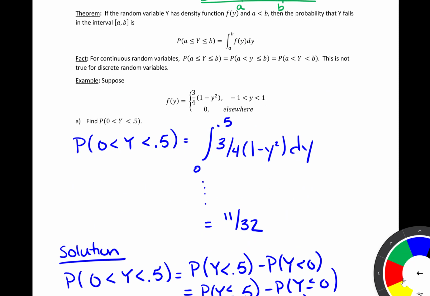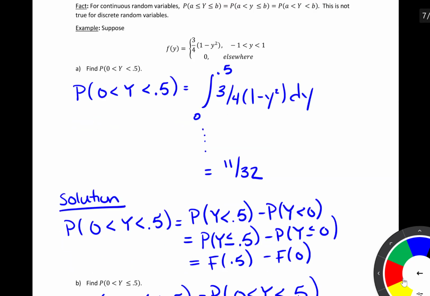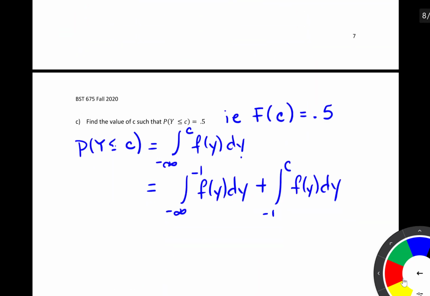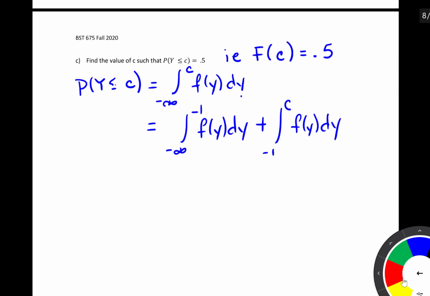We know that less than -1, our PDF is 0, and then greater than -1 but less than 1, we have this function right here. So for that reason, we break our interval into two different pieces. The piece from -∞ up to -1 is going to be equal to 0, so that's not actually adding any probability or any area there. So really what we're concerned with is the second piece here.